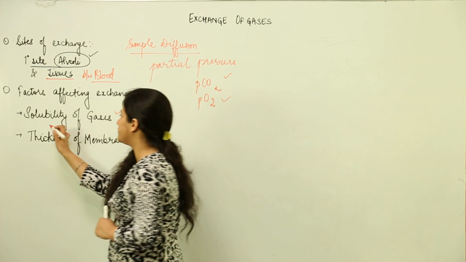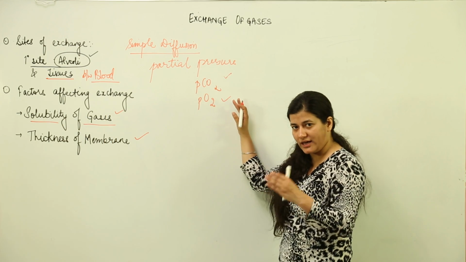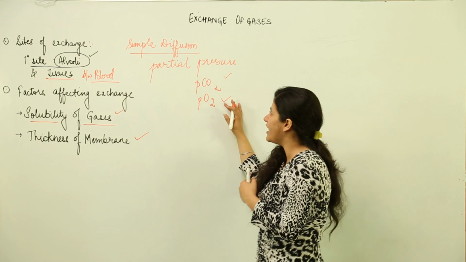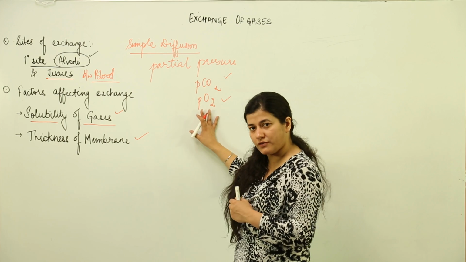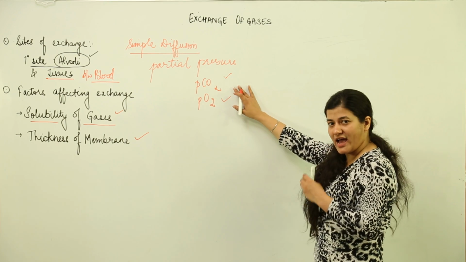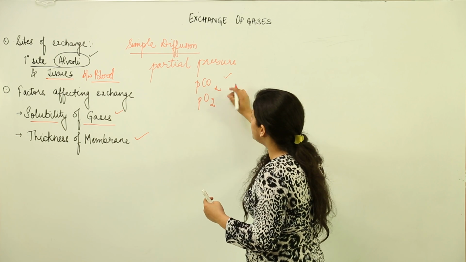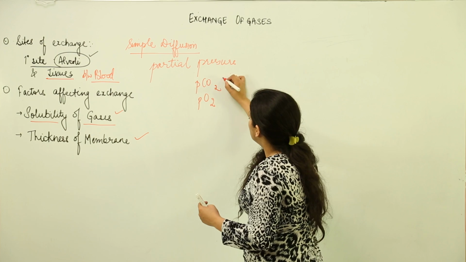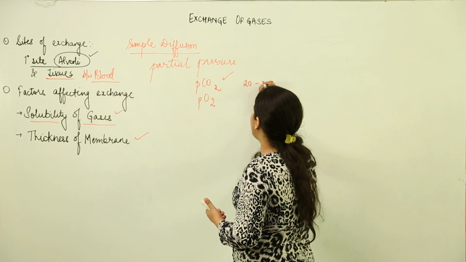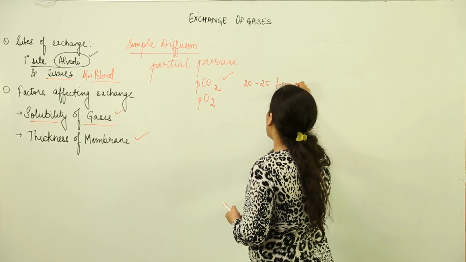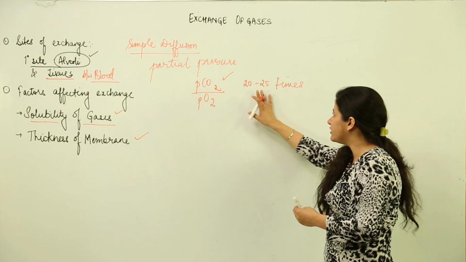Let's talk about solubility of gases. Because our prime concern is with these two gases, leaving aside all the other gases, they would be thrown out as they are in the form of air. This is the main gaseous exchange that has to take place. So we are going to see the solubility of these two gases. You know that carbon dioxide has a higher solubility in various substances, like blood. It is 20 to 25 times higher than that of oxygen. So the solubility of carbon dioxide is much higher than that of oxygen. How much higher?